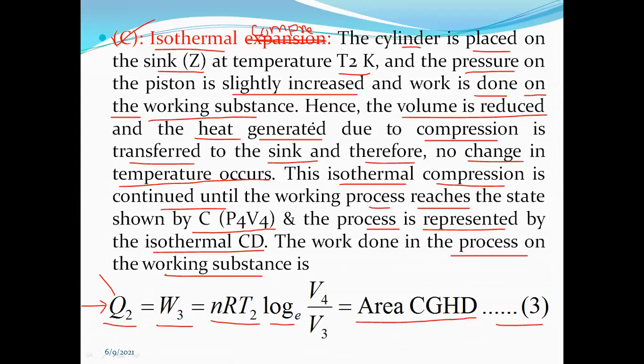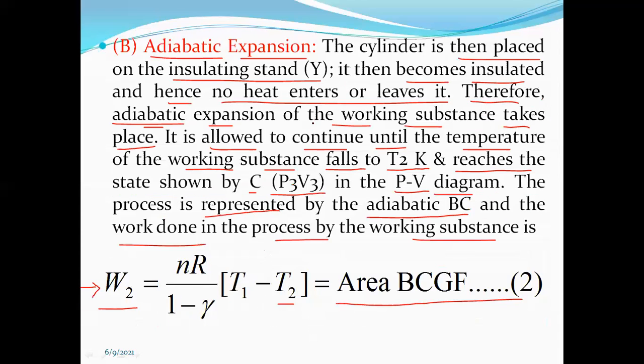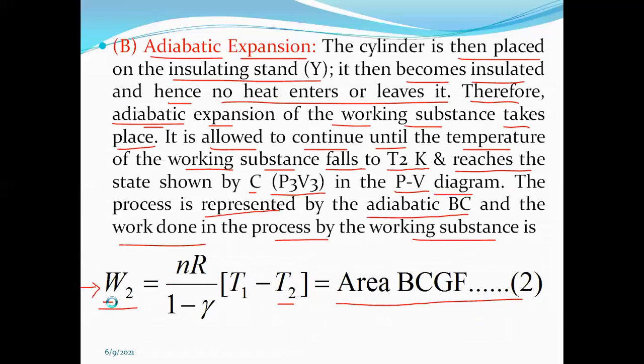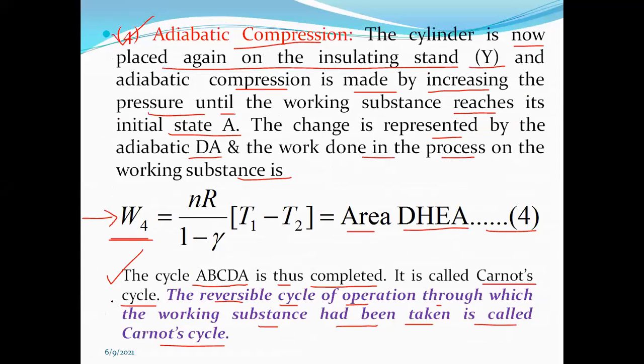Therefore, I insist you remember W1, then W2, then W3 and W4, which are useful for the calculation of eta, that is the efficiency of the Carnot cycle.